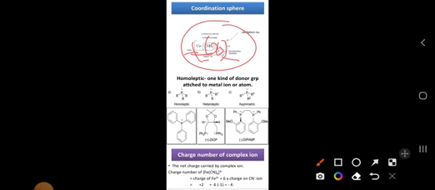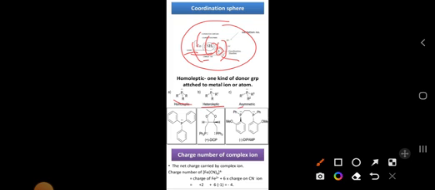Next, coordination sphere. The whole molecule we call the coordination sphere. So the molecule they have given, inside this square bracket, is the coordination entity, which, when represented with a charge, is a complex ion. This number indicates the coordination number. This molecule indicates the ligand. This metal atom indicates the central metal atom.